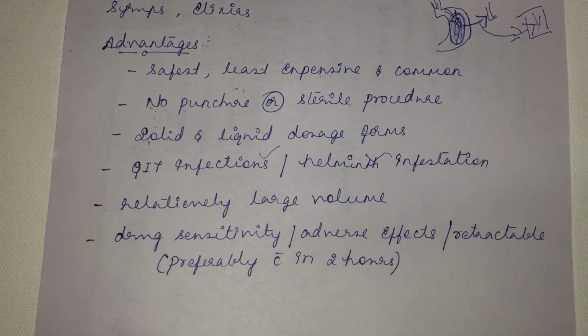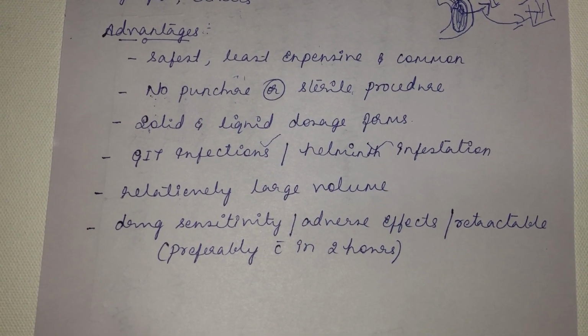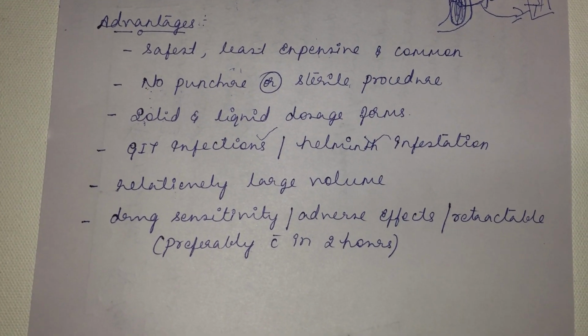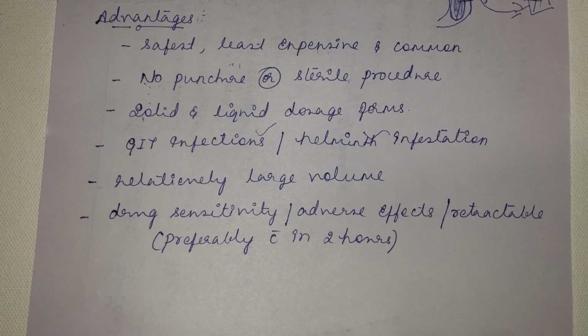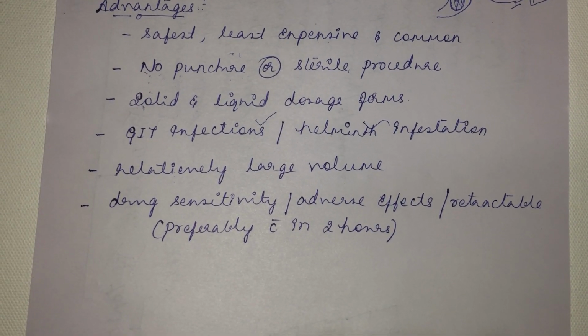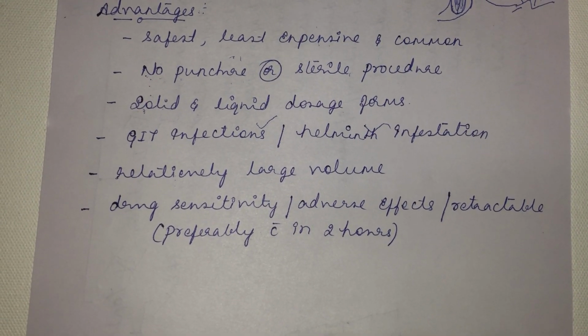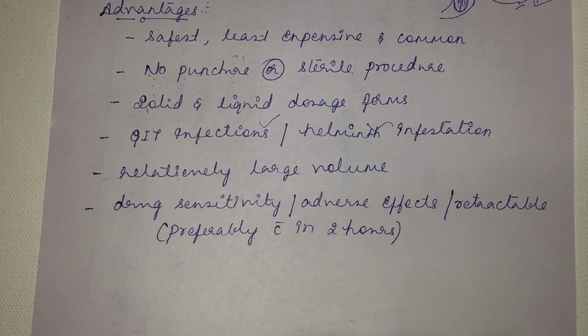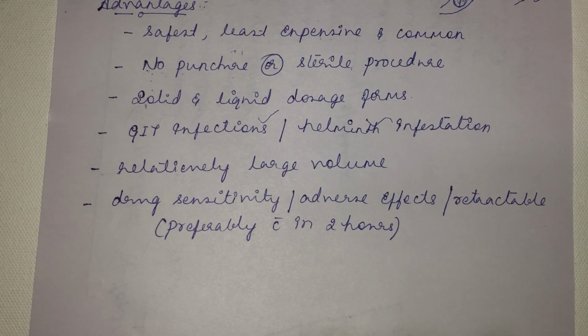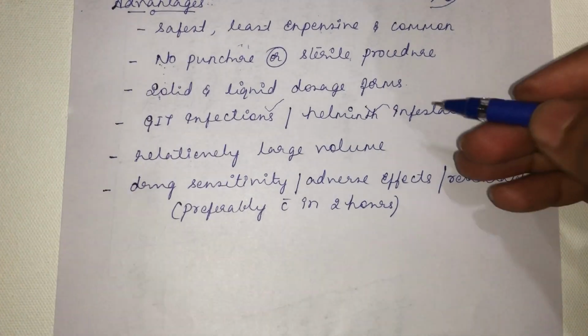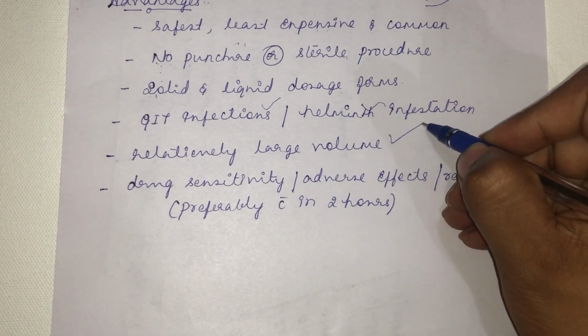Then relatively large volumes can be given. See, for example, in urea toxicity, you need almost 500 ml to 1 liter of vinegar or 5 to 6 liters of cold water. Such a large volume, can we give it through another route? So relatively large volumes you can give through the oral route.